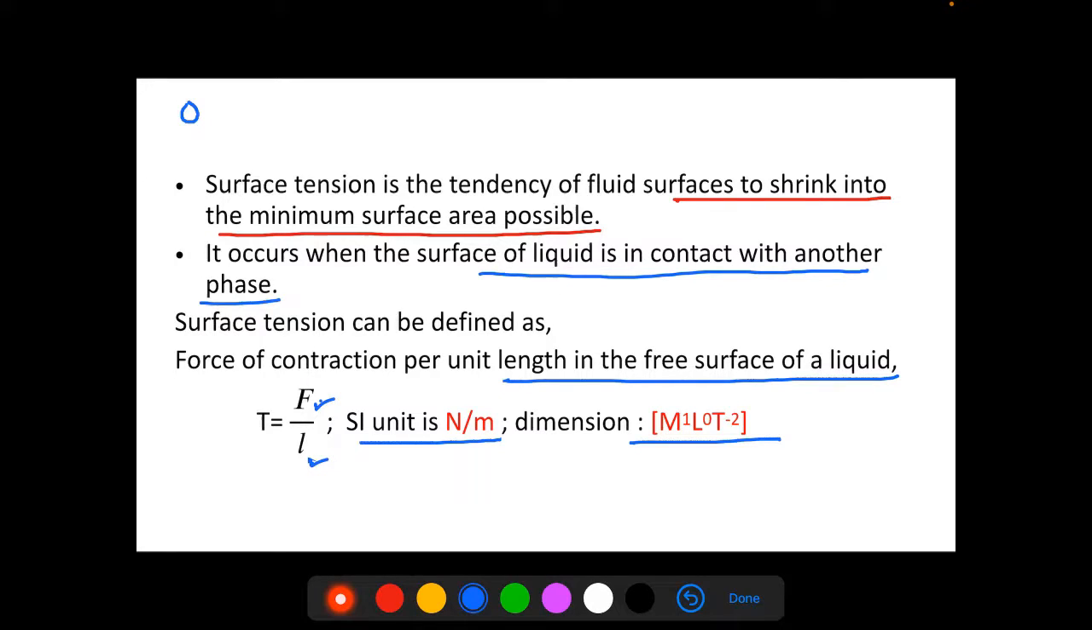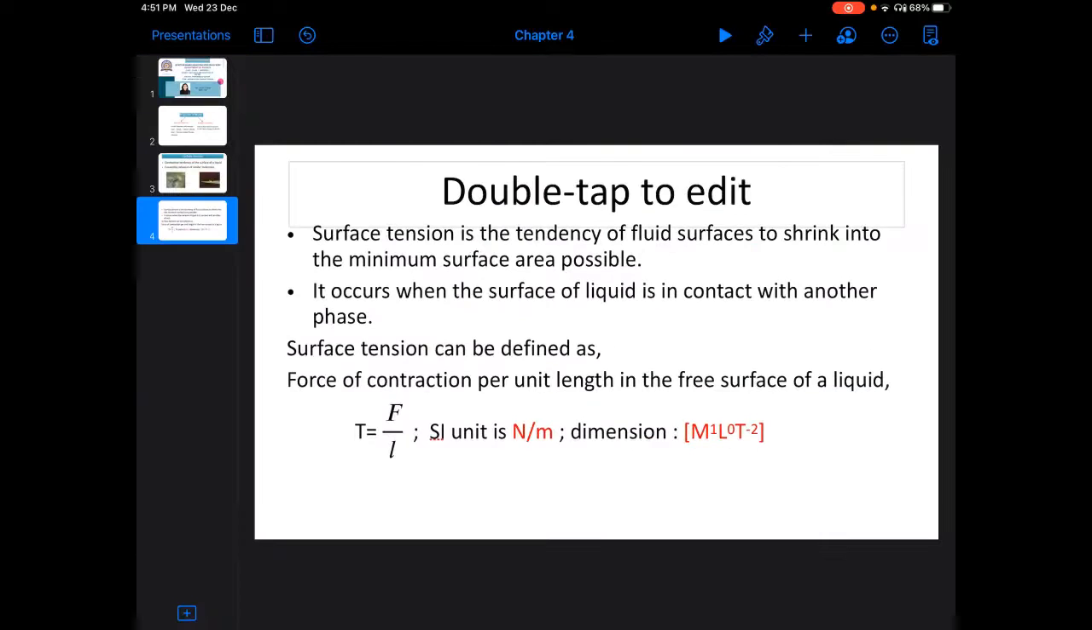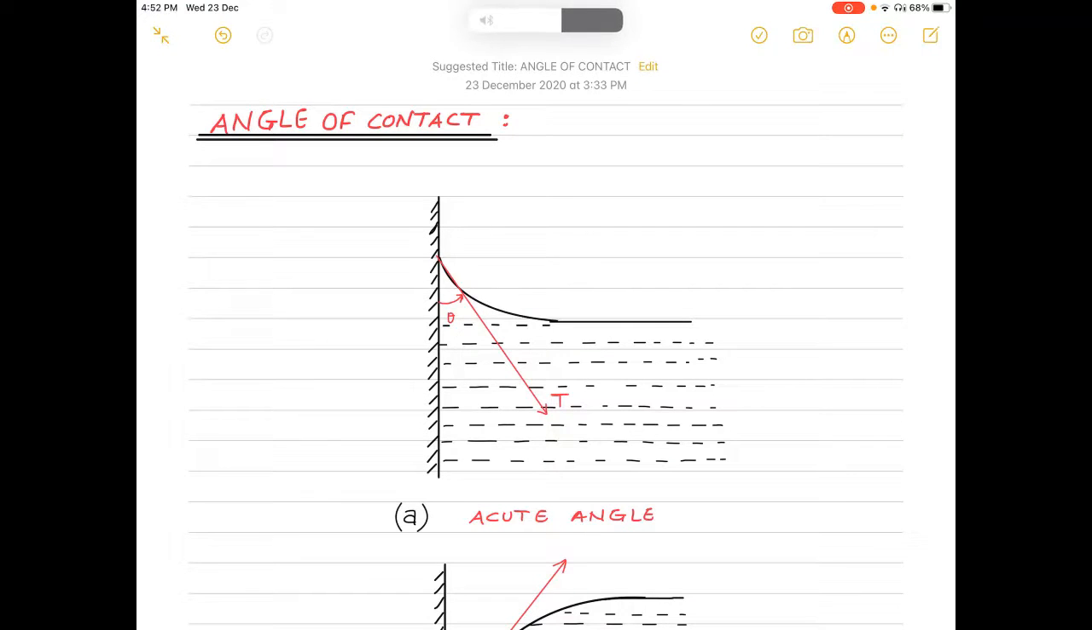Now we are going to see the second property, or the second thing which is related to surface tension, that is called the angle of contact. Okay, now the next topic is angle of contact.